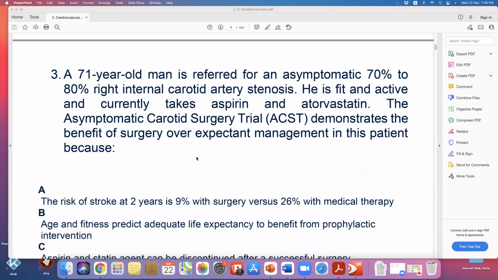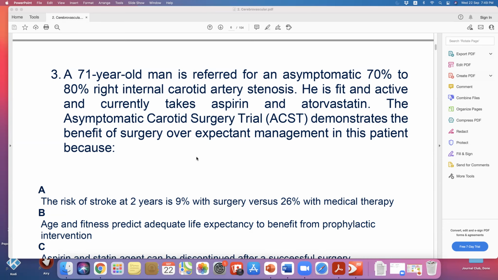Okay, go ahead. Yes. A 71-year-old man is referred for an asymptomatic 70 to 80% right internal carotid artery stenosis. He is fit and active and currently takes aspirin and atorvastatin.